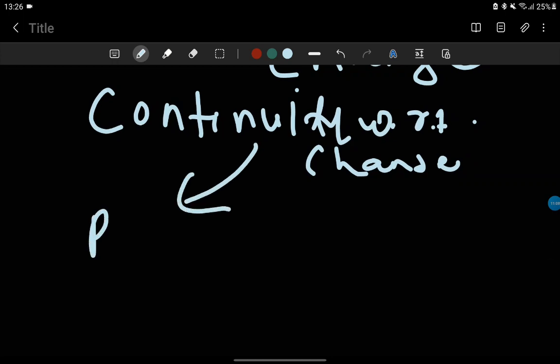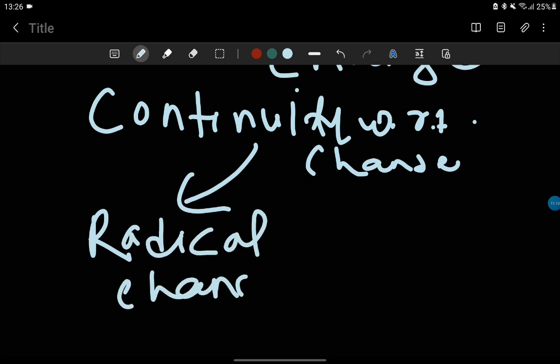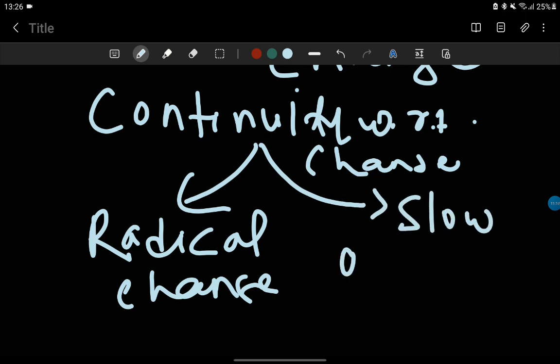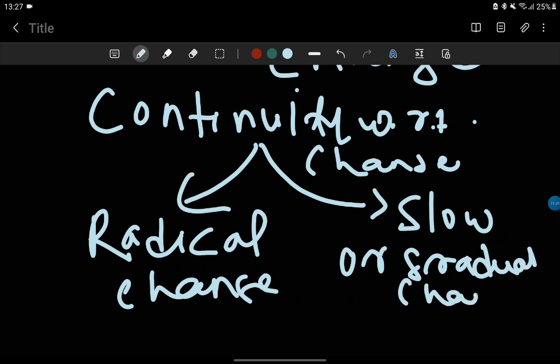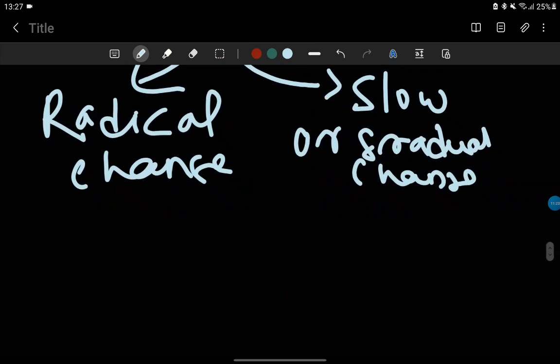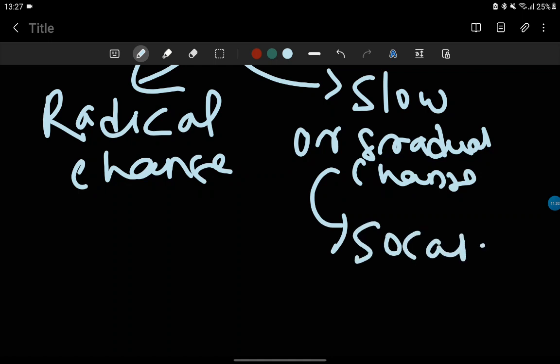One is radical change, another is slow or gradual change. Slow or gradual change is mainly how society changes. Let me give an example of how slowly society changes.